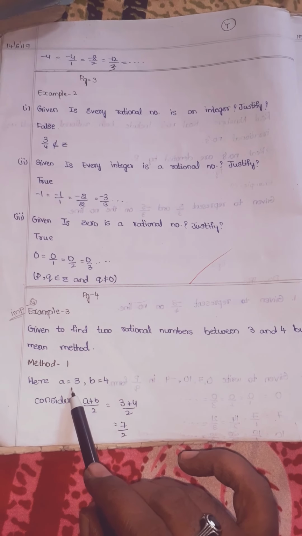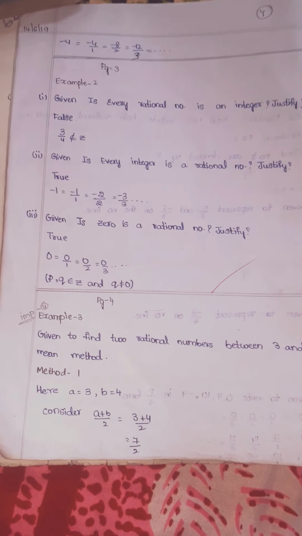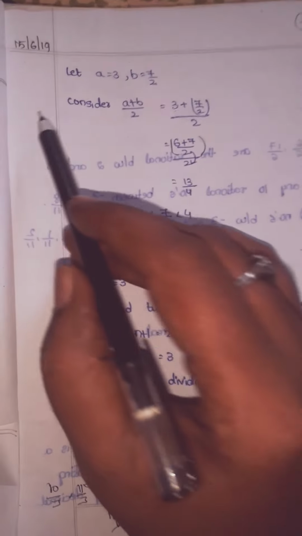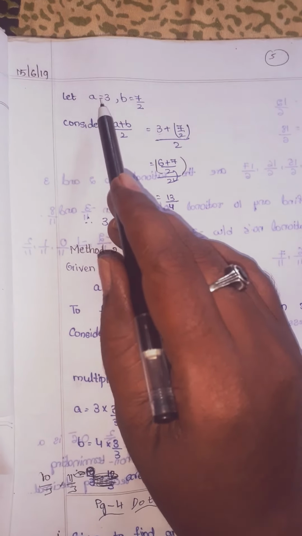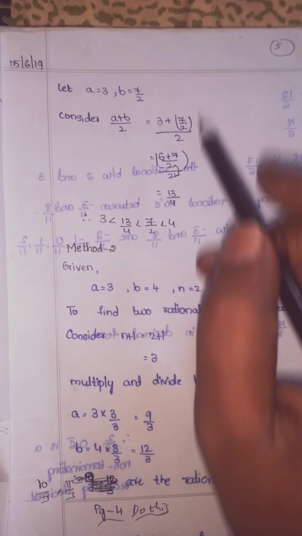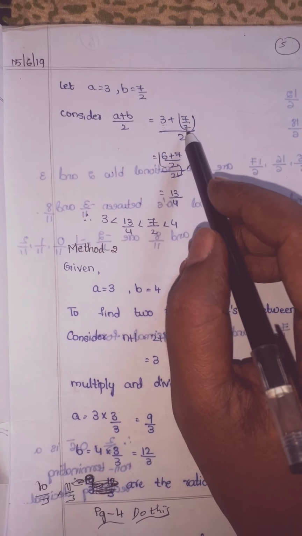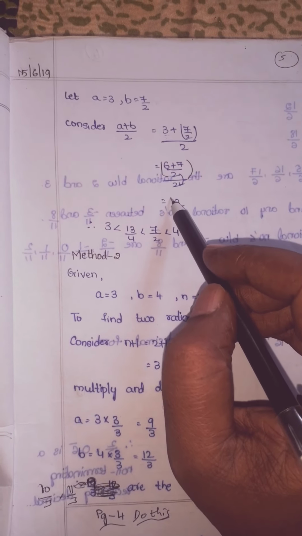Means you should take a value 3 only. B value, you should take whatever you got as the answer here, that value. So how much you got, children? 7 by 2. So that only I have taken, children. So consider a plus b by 2 is equal to a value is 3 plus b value is 7 by 2, whole by 2. So here LCM is how much, children? 2. Means 2 3s are 6 plus 7, right, as it is, by 2 whole by 2.